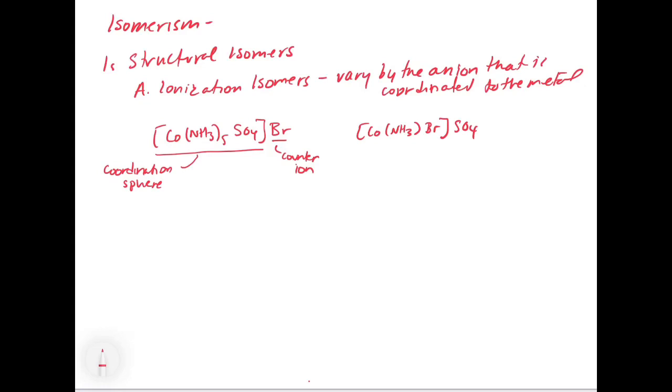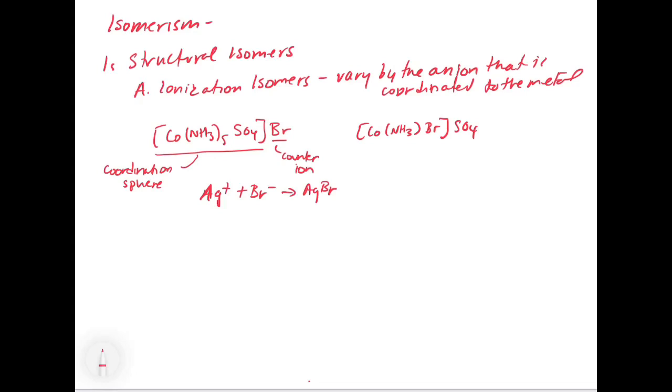So what you would notice is, for example, if you were to take this and dissolve it in water, and then add silver ion to it. So if we were to have this dissolved in water and then add silver, what would happen in this case is the silver plus the bromide would react to give silver bromide, because the bromide is decoupled from this in solution. So when this thing dissolves in water, the bromide comes off, and we have our coordination complex that's over on the left. We have our bromide that's free and separate because it's floating around as the counter ion.